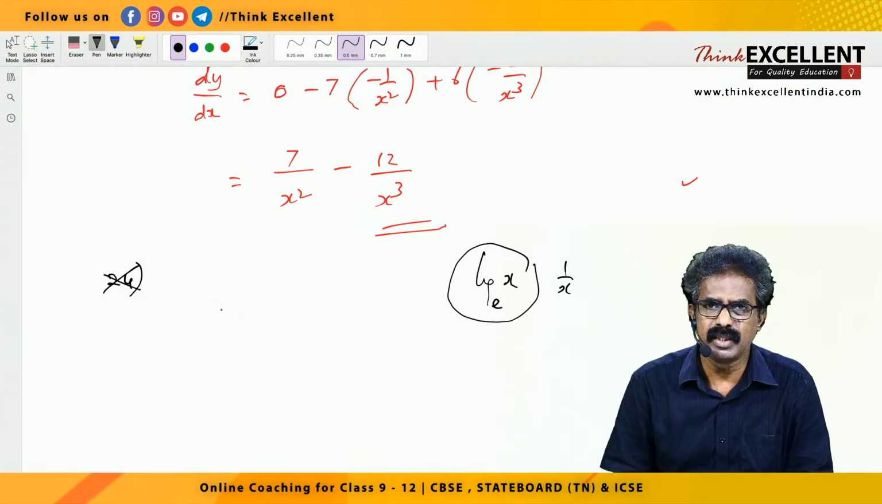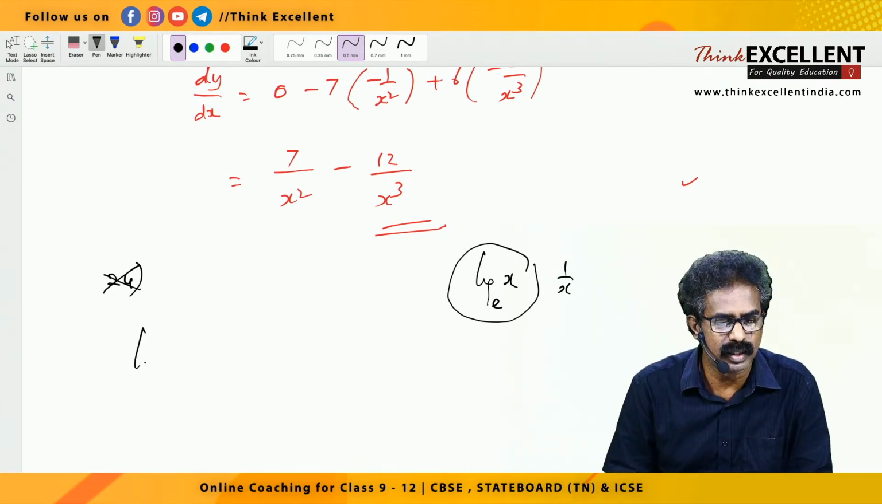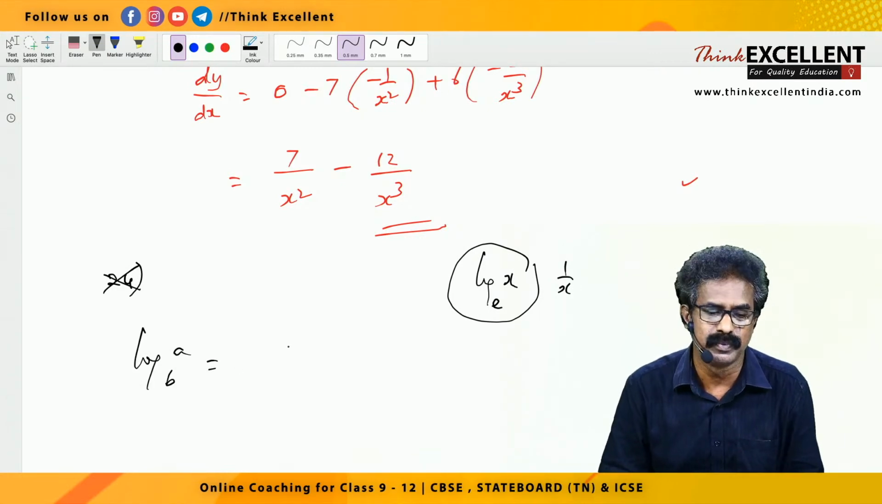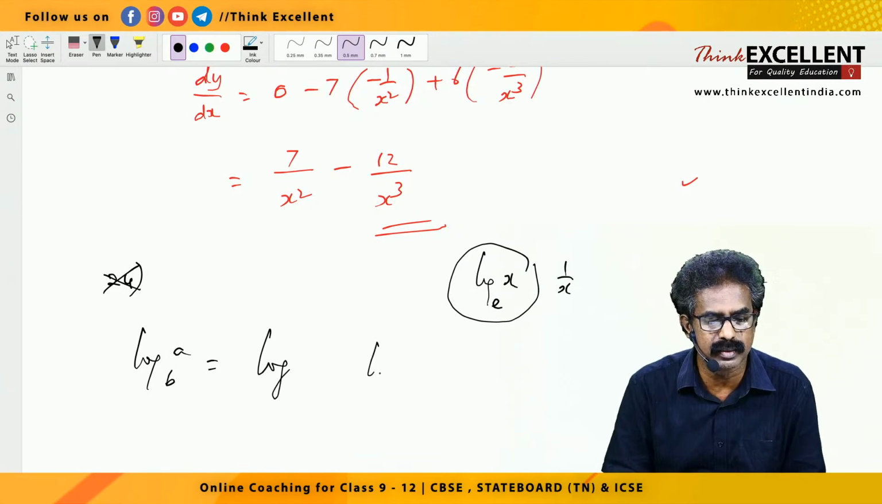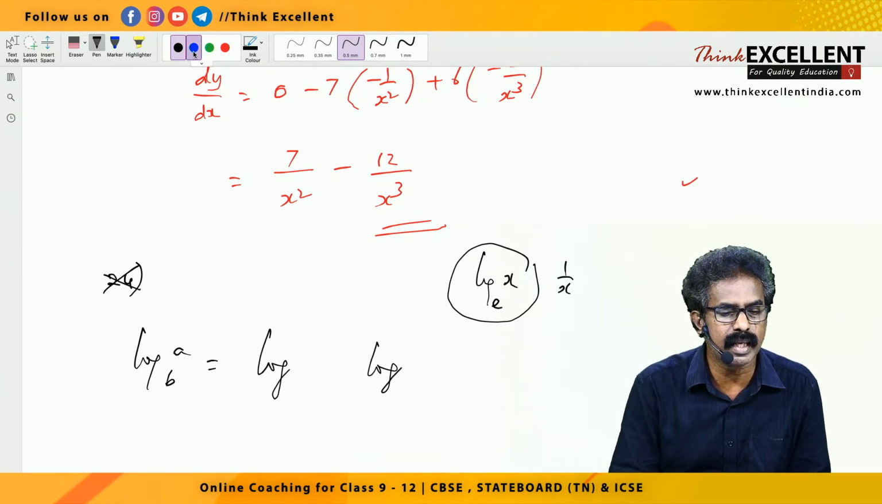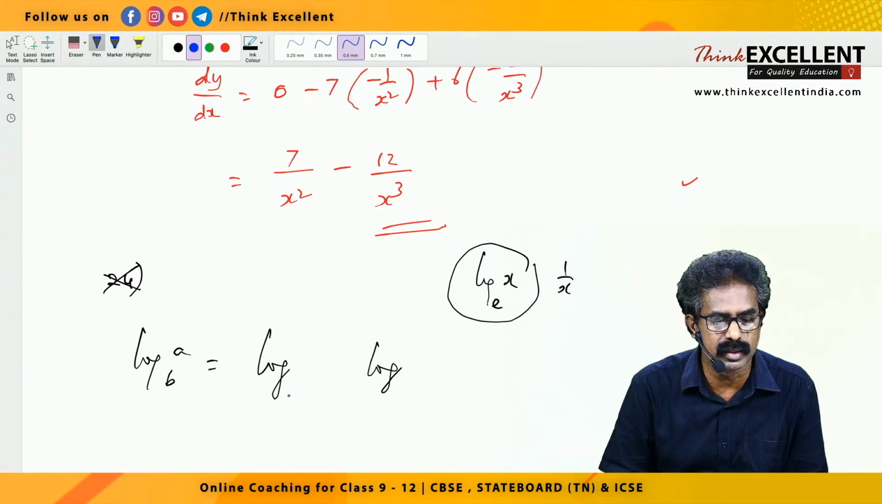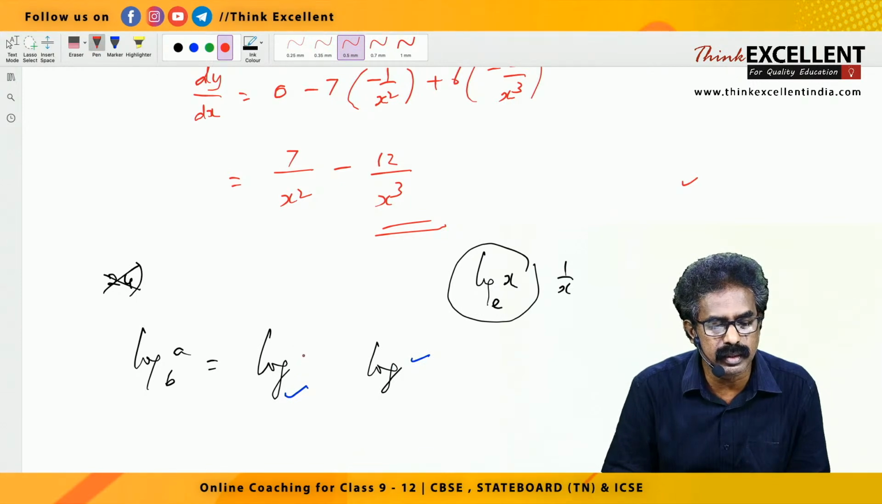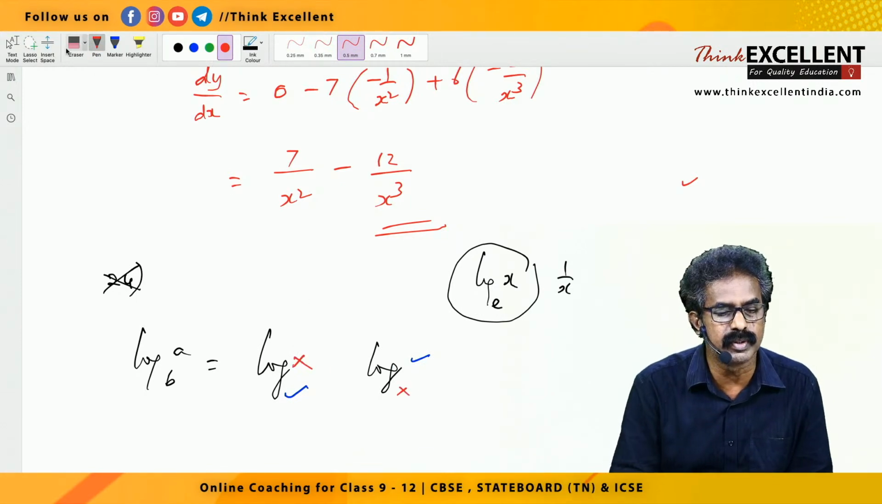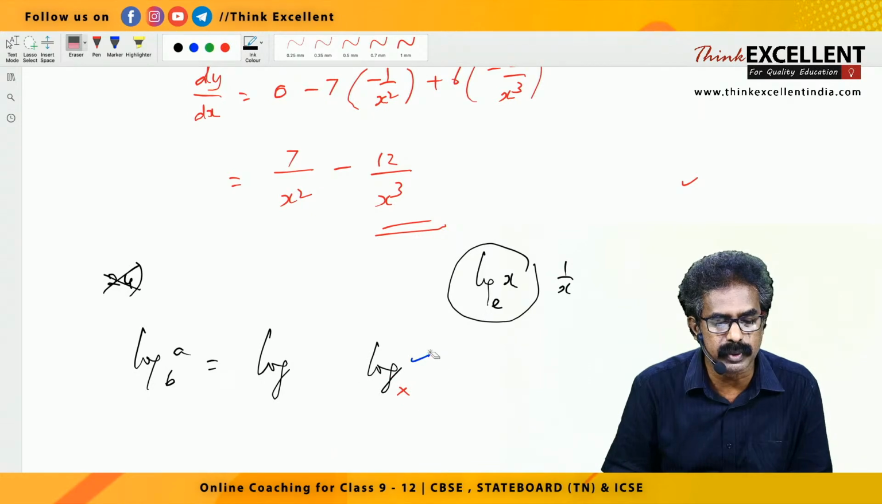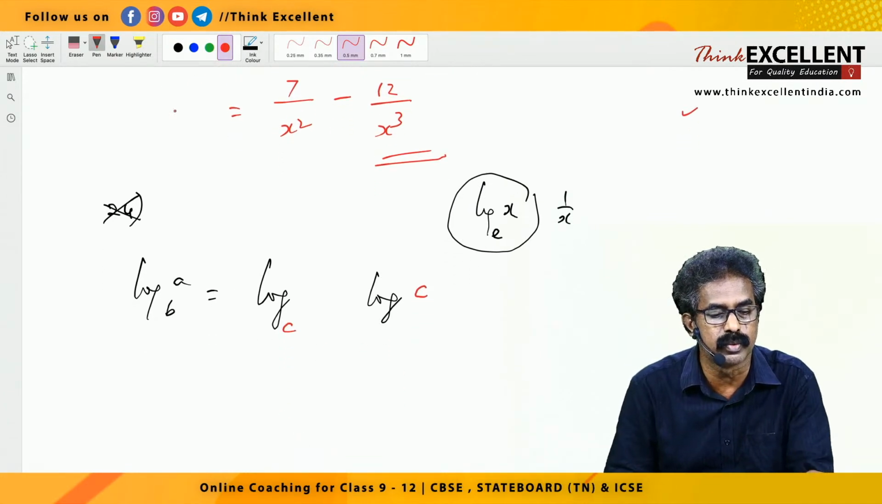So base changing rule, you have to study one thing, right? Log a to the base b. Suppose I want to introduce a letter c. What you can do? Two times you write log. The letter which I want to introduce, you write cross. Suppose I want to introduce a letter C, and that C I can write here and here, or you can write in the other places also.